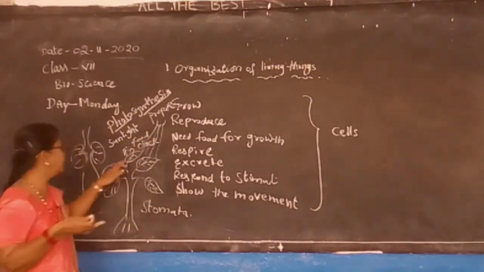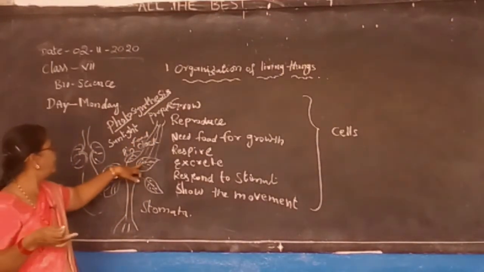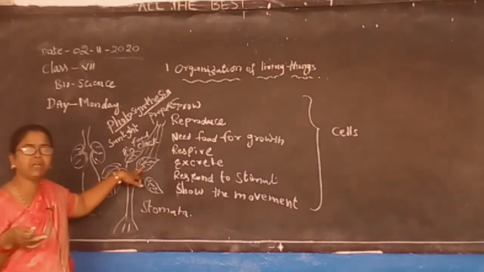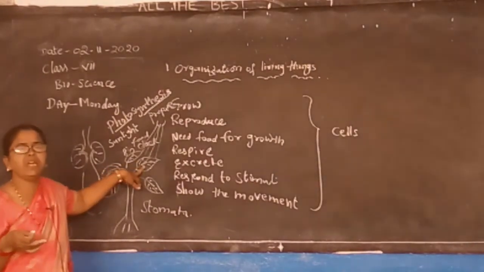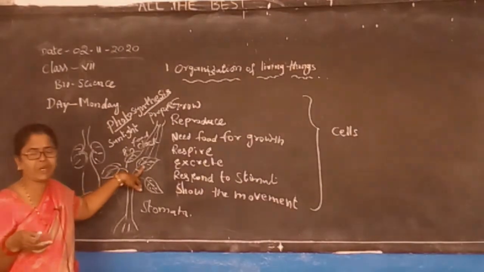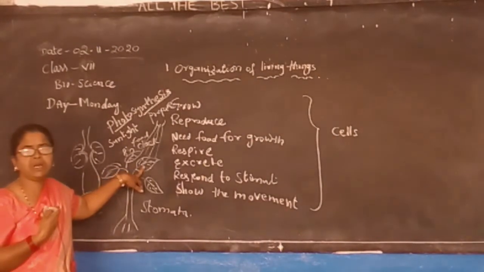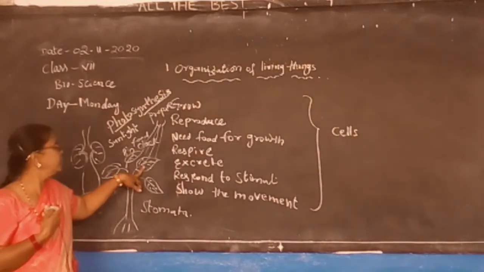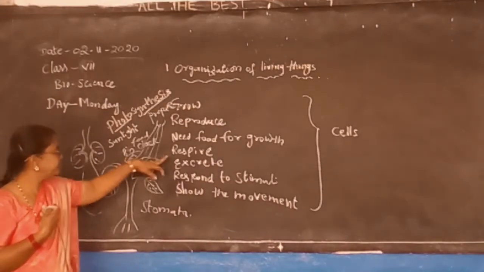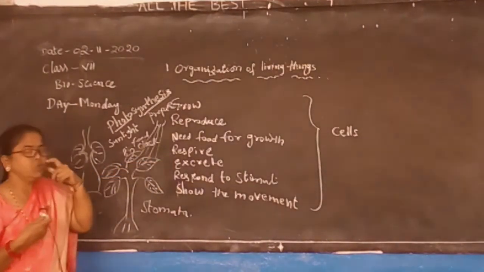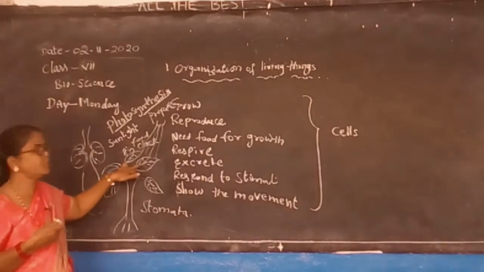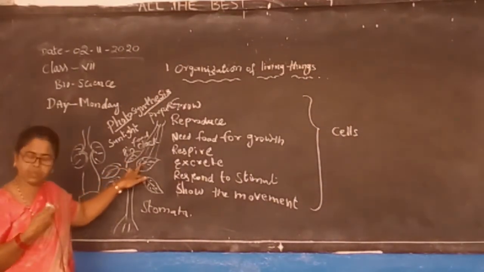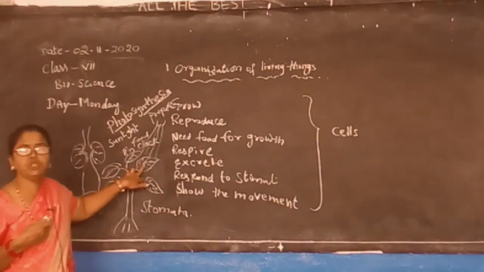They are storing it in the leaf, and through the small pores present in the leaf, known as the stomata, the plants are respiring. We know that human beings respire through the nose. Just now I said the plants respire through the stomata which is present in the leaf.